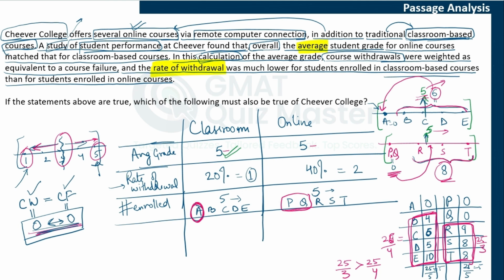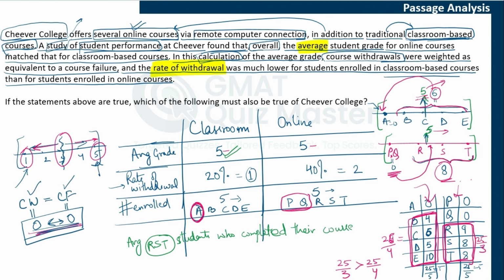So it is a very important understanding about averages. And again, you can take more examples to understand it. The inferences will be the same. The results that you get will be the same for any other values that you consider here. But what inference can you draw from this? That the average of the remaining online students, like R, S, T here, the students who completed their course, so we have removed the cases of withdrawal.